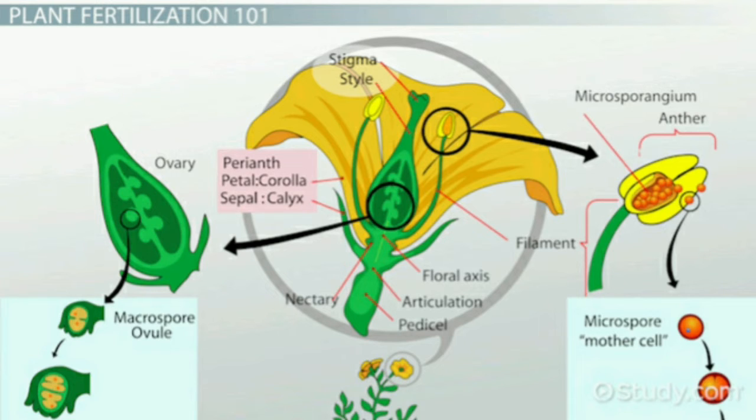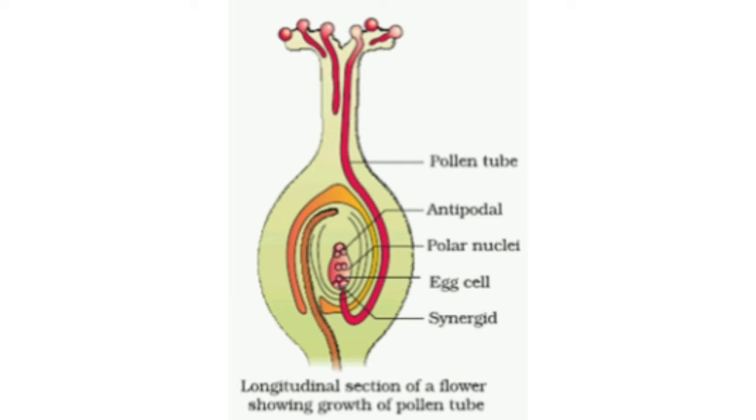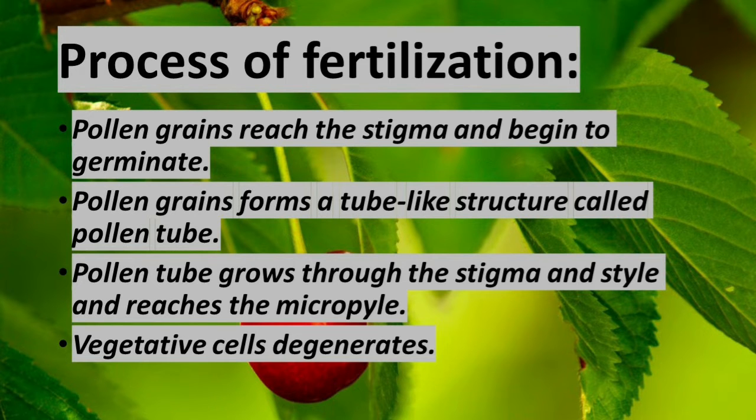Pollen grains reach the right stigma and begin to germinate. Then the pollen grain forms a small tube-like structure called the pollen tube, which emerges through the germ pore. The contents of the pollen grain move into the tube. Then the pollen tube grows through the tissues of the stigma and style and finally reaches the ovule through the micropyle. Also you learnt about the vegetative cell and the generative cell.